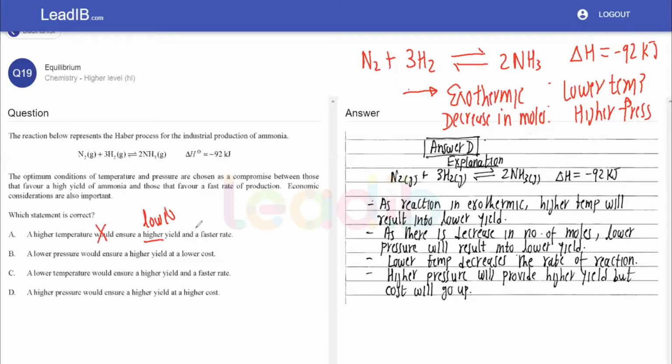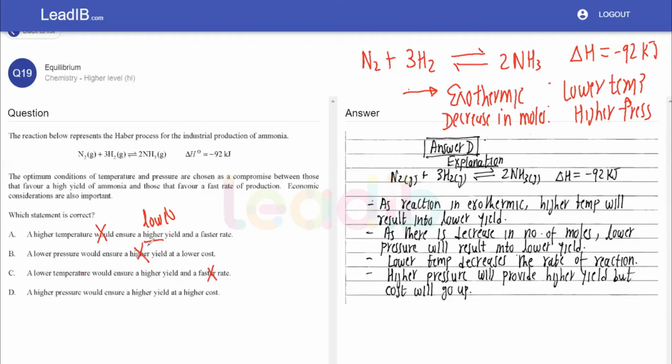B: a lower pressure would mean higher yield at a lower cost. Okay, lower pressure means higher yield? No way, because there is a decrease in the moles and we have seen higher pressure is favorable. So this is not correct. C: a lower temperature would ensure a higher yield at a faster rate. Again, the lower the temperature, the rate has to drop. It will be the lower one. So this is also not correct.